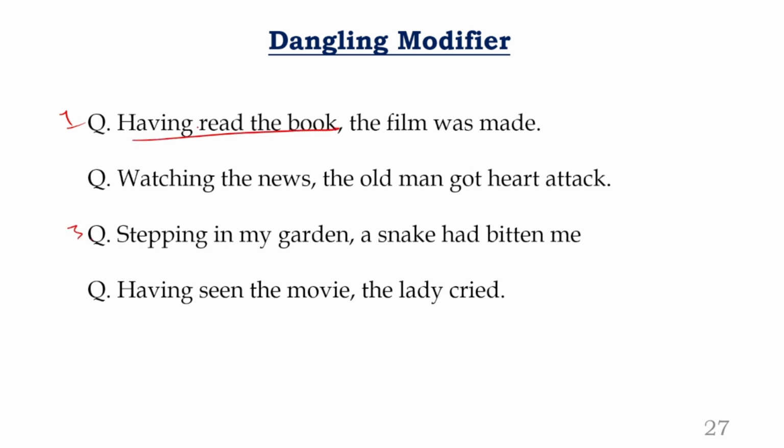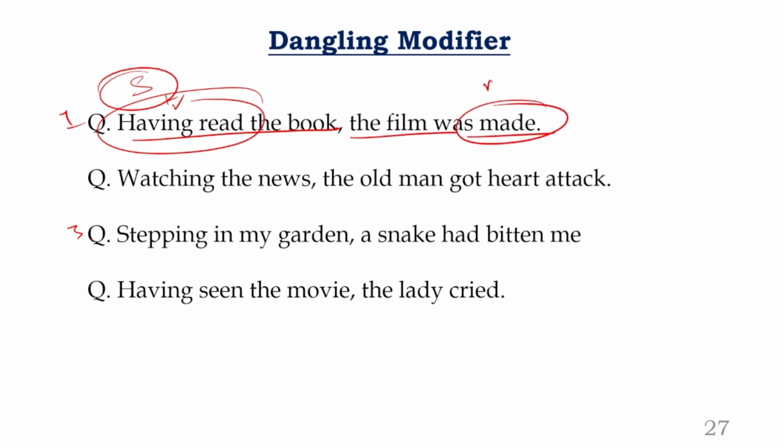Having read the book, you don't know who is reading it, but having read is a verb. What is missing here? Subject. The film was made. Made is a verb, the film is the object. Do you know who is doing this action? Made. Of course, this part is a clause, you cannot say it is a phrase, it is a clause, but that's object verb agreement.